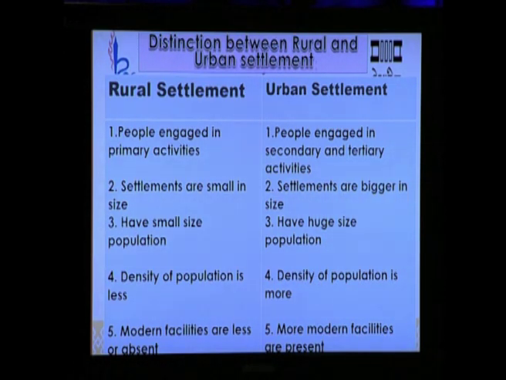In rural settlement, we have a small population, that means minimum people are there, whereas in urban settlement, we have a huge population, more number of people there. The density of population is less in rural settlement, whereas the density of population is more in urban settlement. Here, density of population means number of people per square kilometer. In rural settlement, modern facilities are absent, whereas in urban settlements, we can avail all kinds of modern facilities.